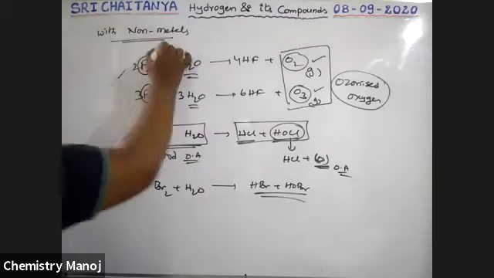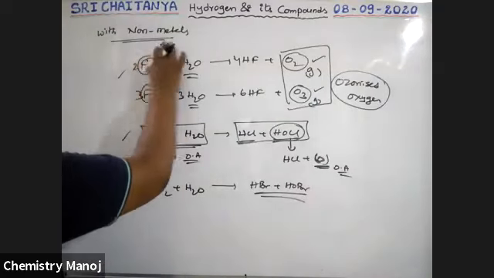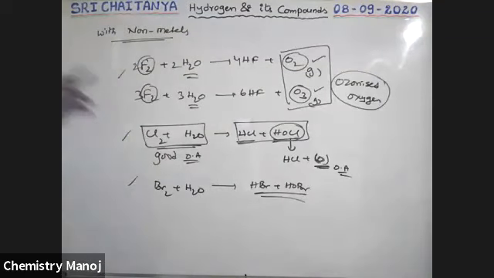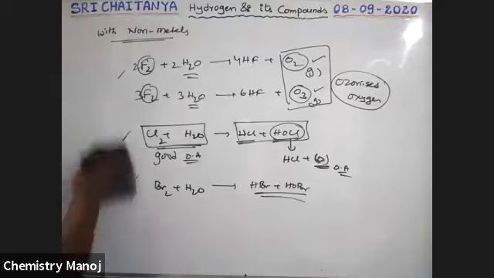When nitrogen is considered, there is no reaction with water. So okay, these are the reactivity of halogens with water. The reactivity of these halogens with water decreases from top to bottom.